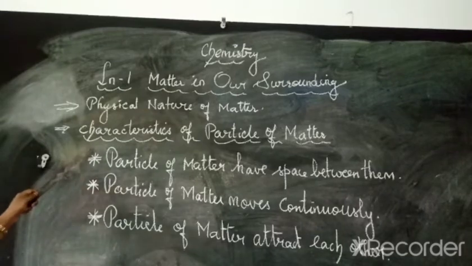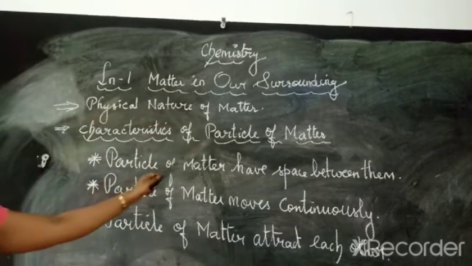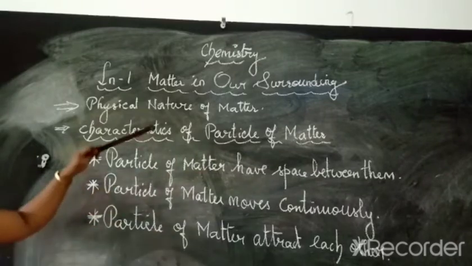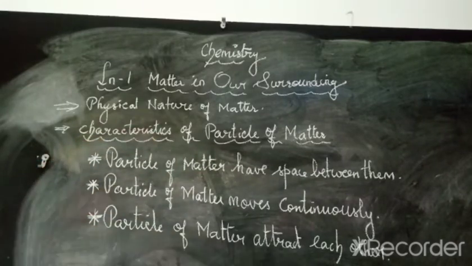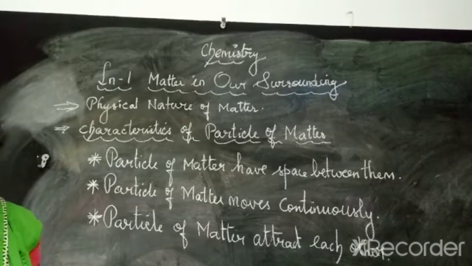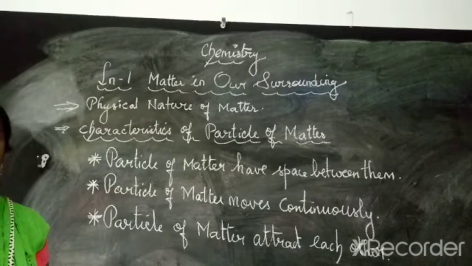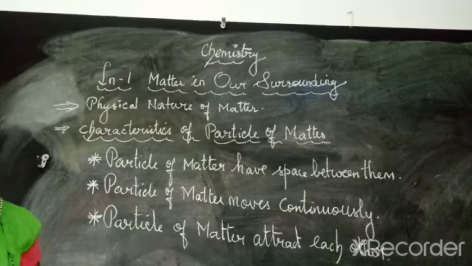Now today we are going to see the characteristics of particle of matter. So what is the meaning of characteristics? Very good. Characteristics means a description about something. For example, if I ask you the characteristics of ice cream, you will say we have stick ice cream, that stick ice cream is chocobar, it is white in color inside, it is black in color outside.